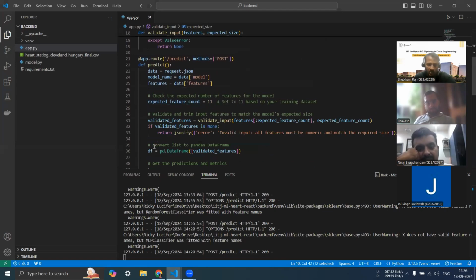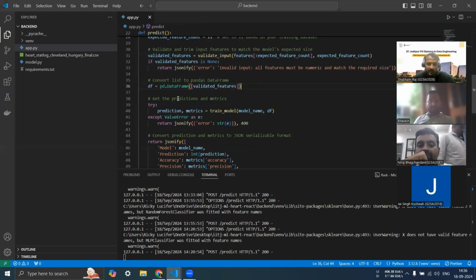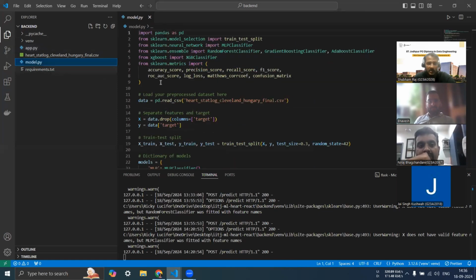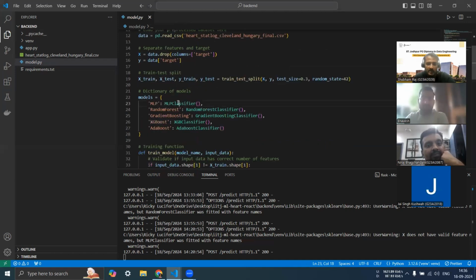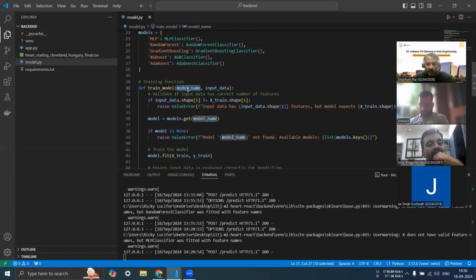We would be converting this to pandas data frame data, and we are simply calling this df and calling this train model. This train model is nothing but model.py, where we are using ML classifiers like random forest and gradient boost classifiers, which we have taken from sklearn and XGBoost. If someone chooses MLP, we would be selecting the MLP; if random forest, then random forest. For me, we have selected random forest, so it would go to this random forest, where in model name I'm passing the model name that is coming from the front end, and the input data is all the input fields that we have given.